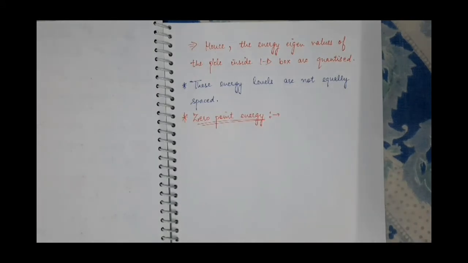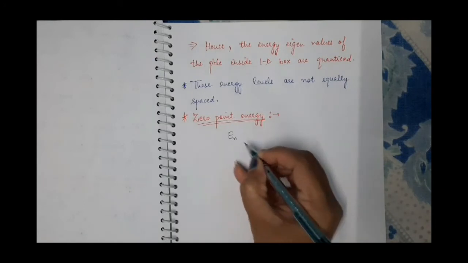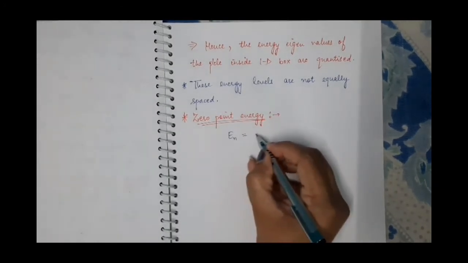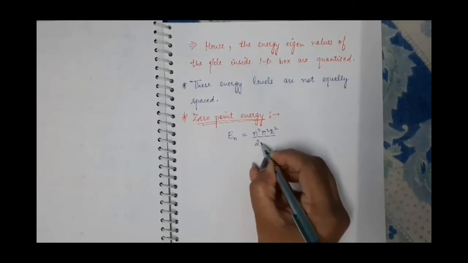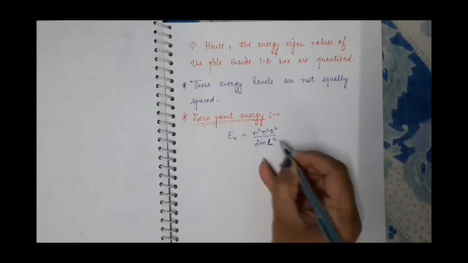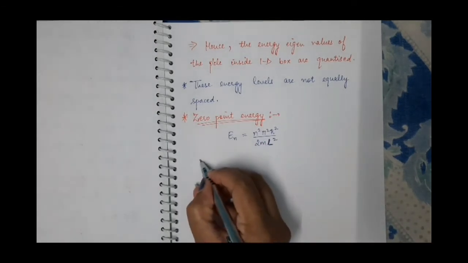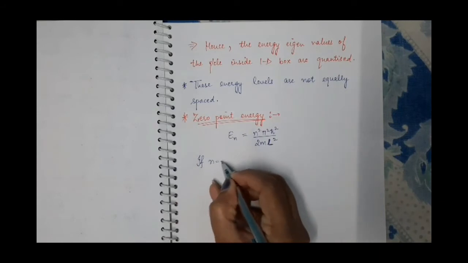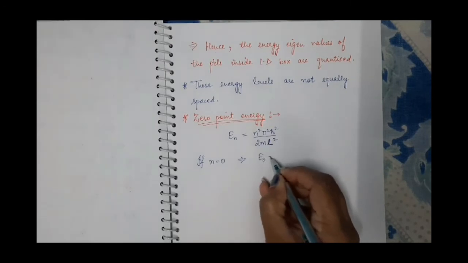So next is, what is zero point energy of a particle in a one-dimensional box? We have derived the expression for the energy eigenvalue. It is equal to n square pi square h cut square upon 2 m l square, where n varies from 1, 2, 3 and so on. Now if n is equal to 0, this implies that energy will also be equal to 0.